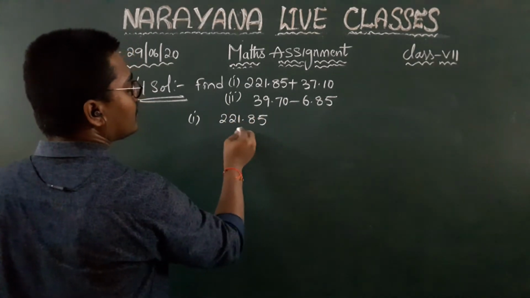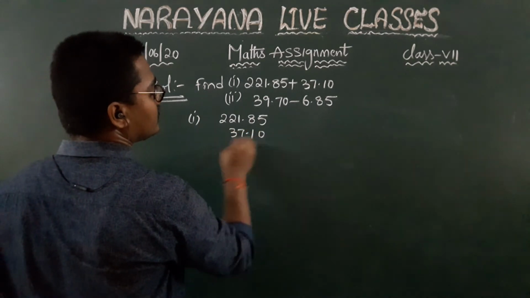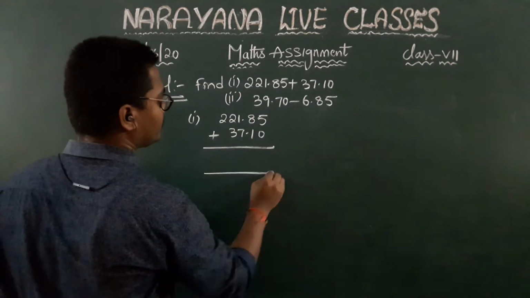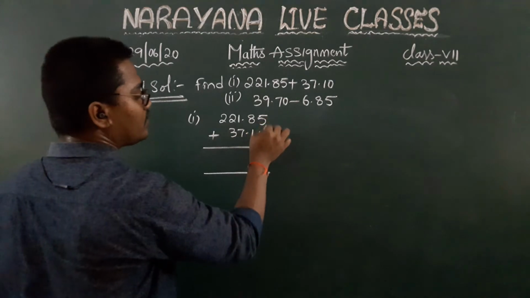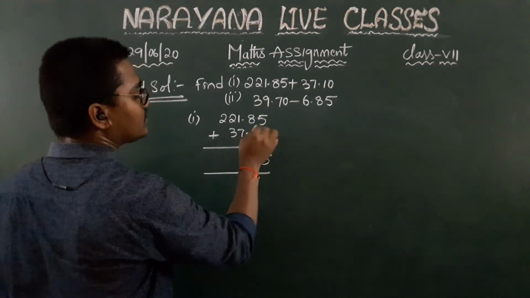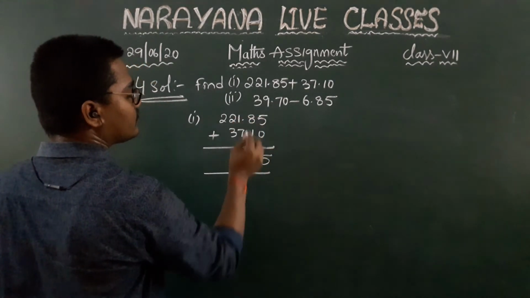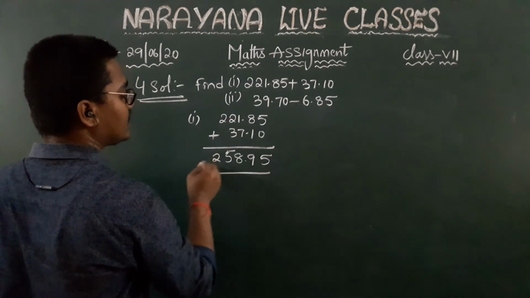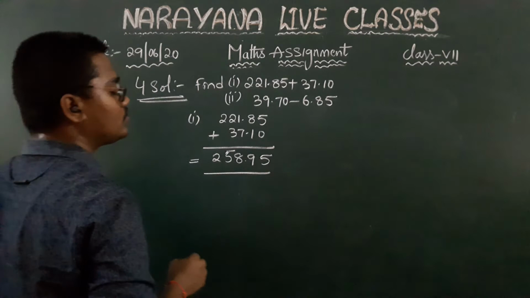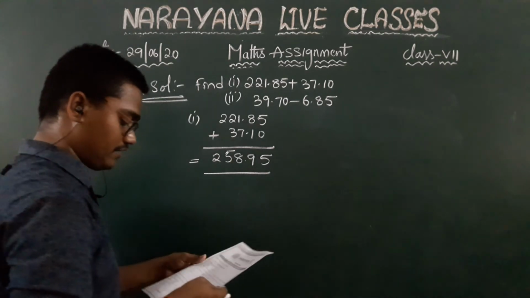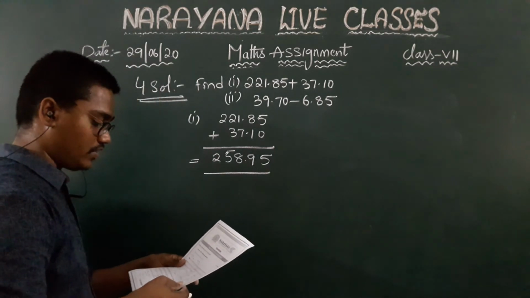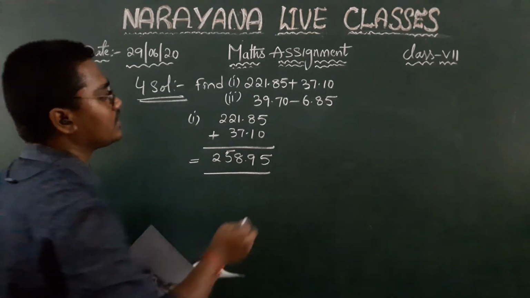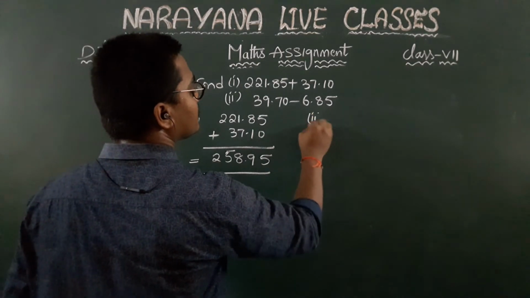221.85 and 37.10. When you add these two numbers, 5 plus 0 is nothing but 5, 8 plus 1 is nothing but 9, 7 plus 1, 8, 3 plus 2, 5, 2. So the resultant answer will be 258.95. Now similarly, when you come to the second question, children, that is